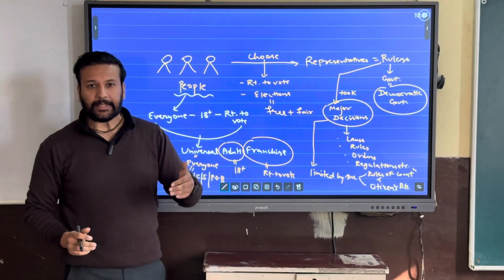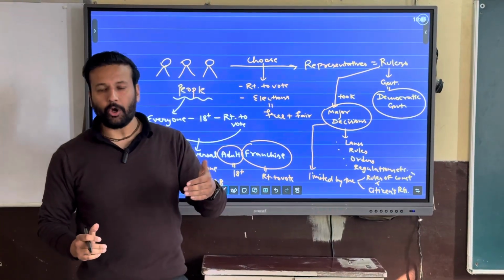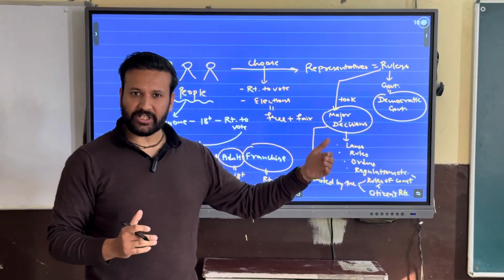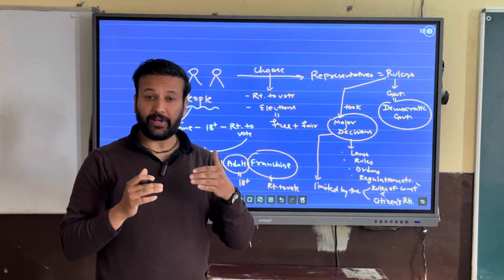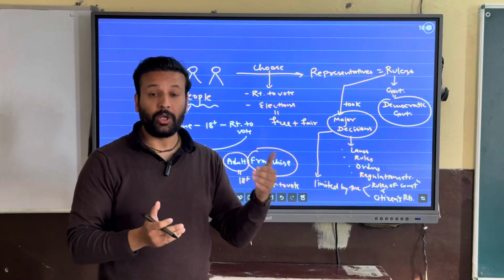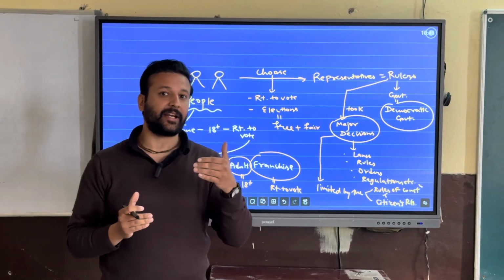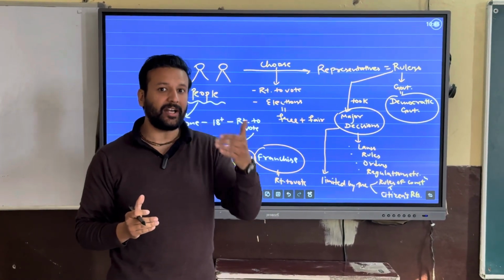It means they cannot make any law which violates the constitution or which violates citizens' rights. If any law violates citizens' rights, then that law is considered unconstitutional or undemocratic.